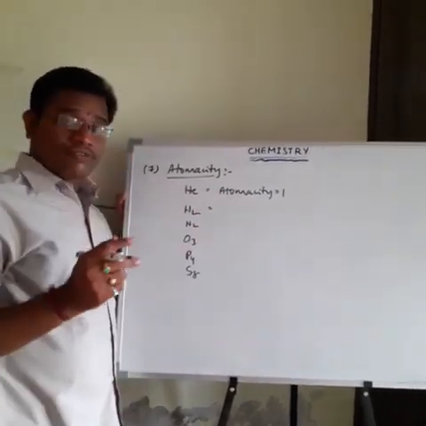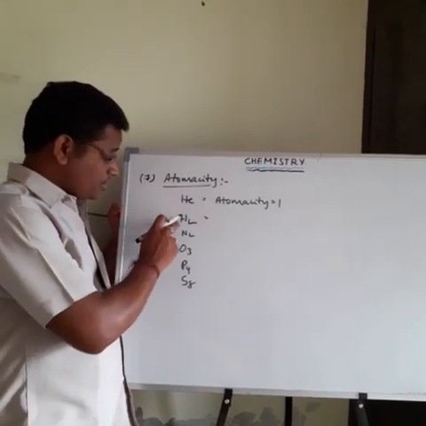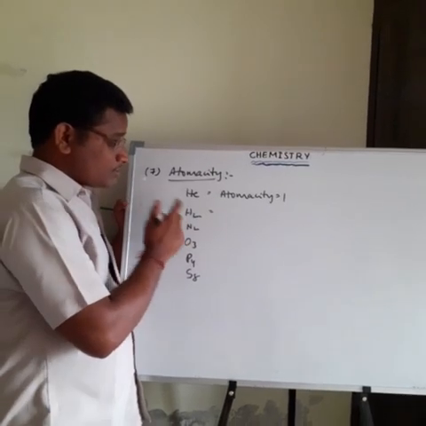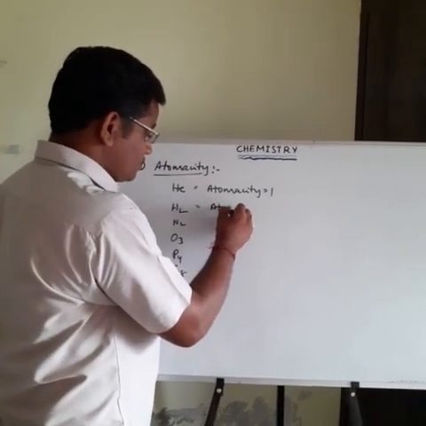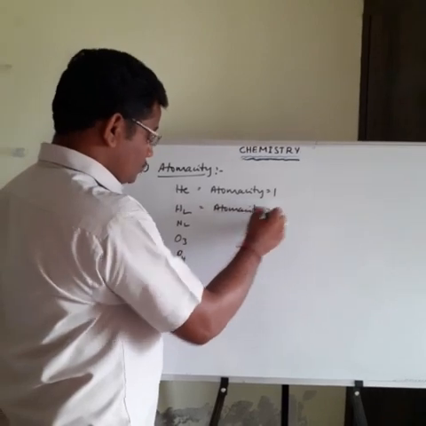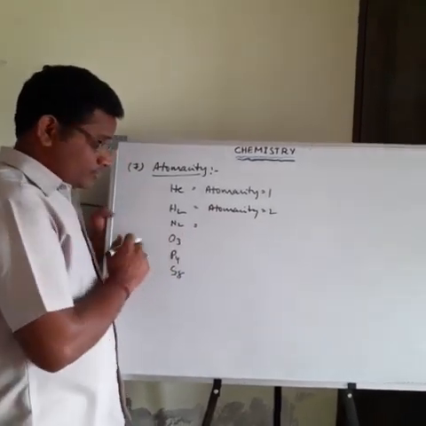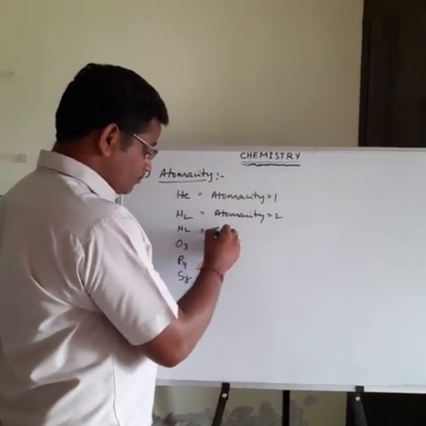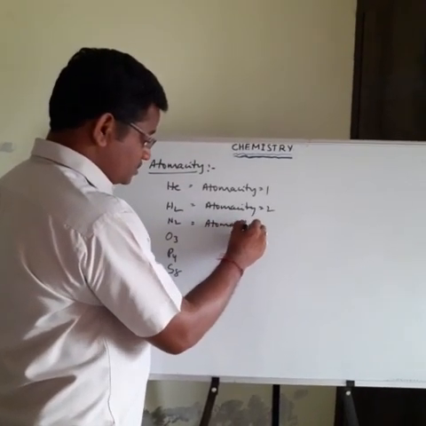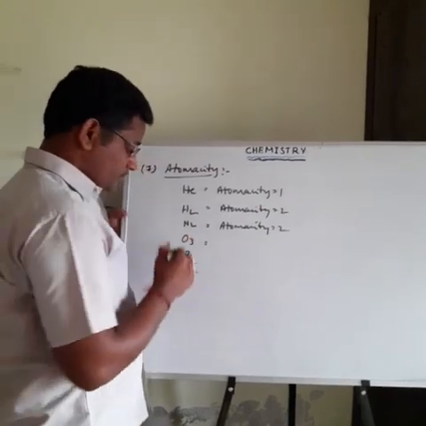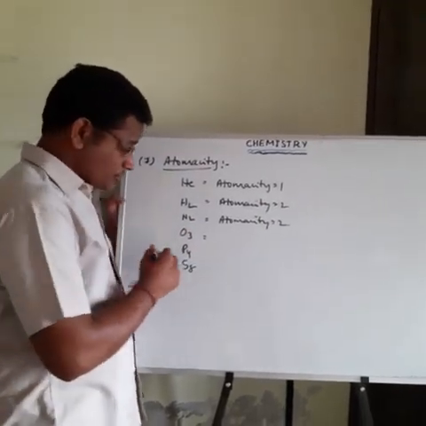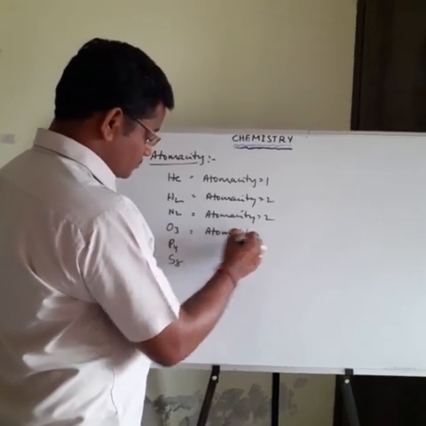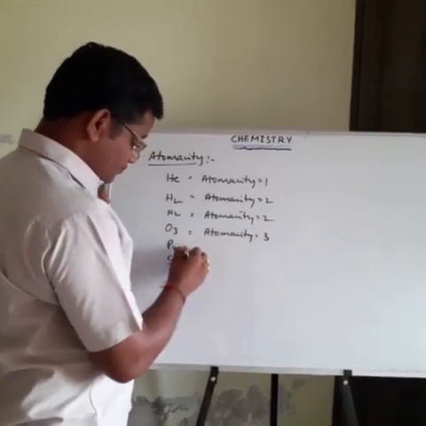Next, hydrogen: the number of atoms present in one molecule of hydrogen. H2 is there, 2 atoms are there. So atomicity is 2. Nitrogen: how many atoms are present in one molecule? 2 nitrogen atoms, so atomicity is 2. Next, ozone: how many oxygen atoms present in the ozone molecule? 3. That's why atomicity is 3.